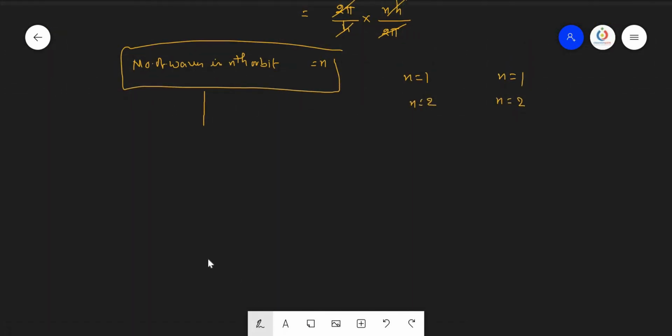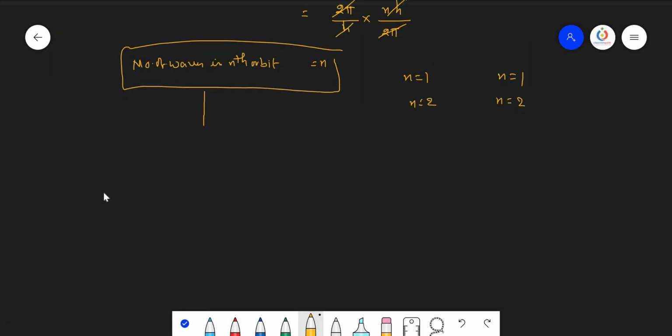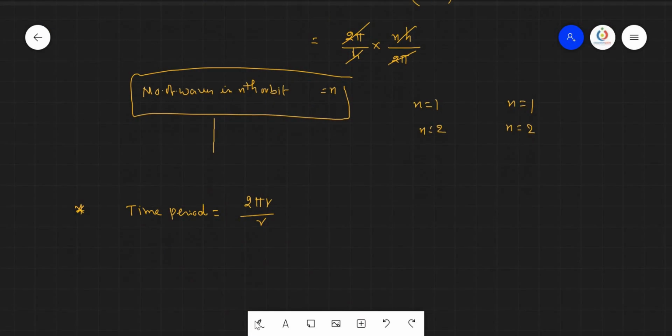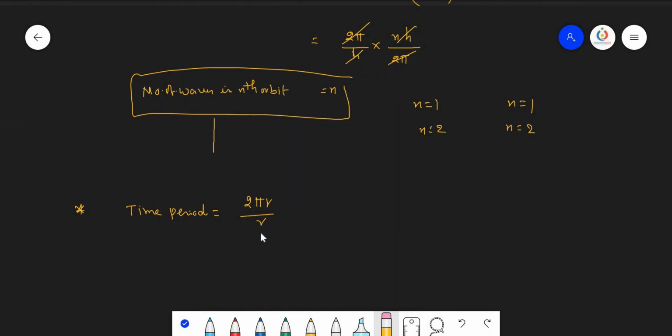And the last one is how to calculate the time period, meaning the time required for one revolution. The time period can be calculated using the formula 2 pi r by v, that is, 2 pi r by the velocity of the electron in the nth orbit.